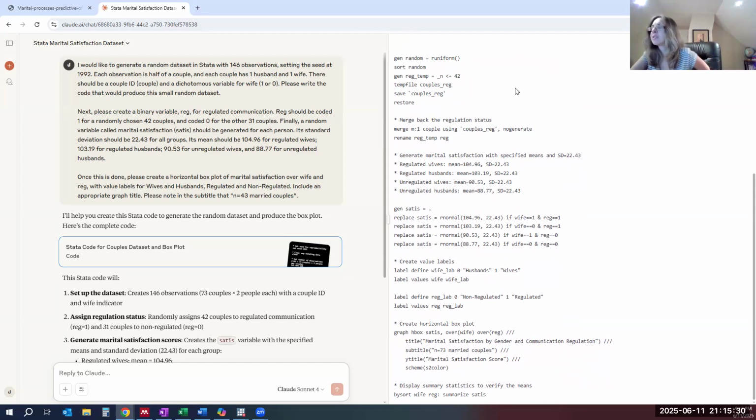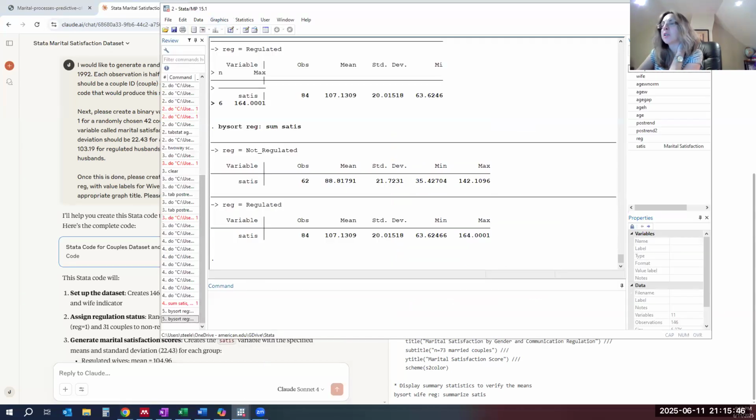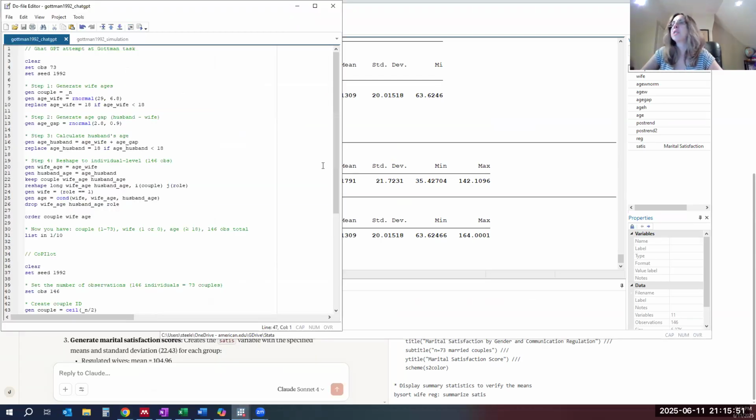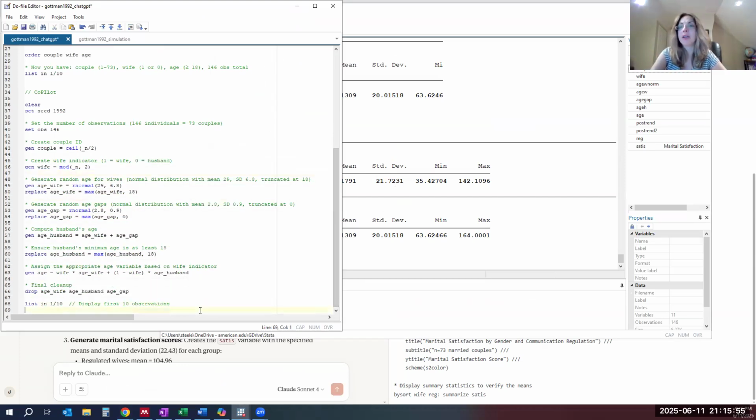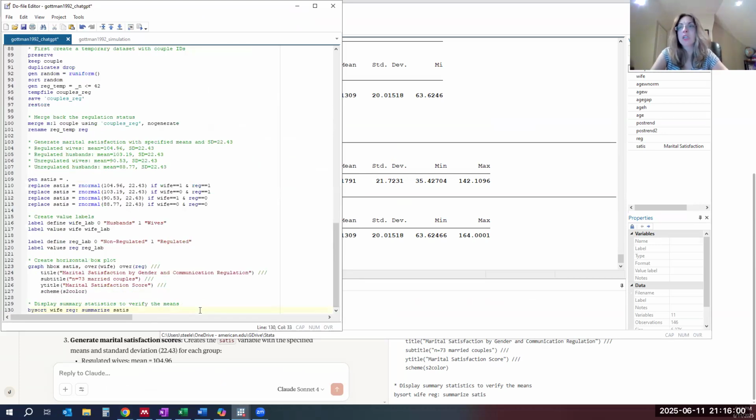It created it kind of in a separate data set and merged it back in. And let's see. So it looks plausible. Let's copy it. Let's put it into Stata. Let's put it into our do file, and let's put it into our ChatGPT do file where we have ChatGPT, then we have Copilot, and now we have Claude. Okay, let's run it and see what happens.